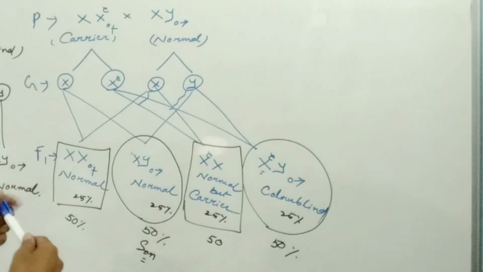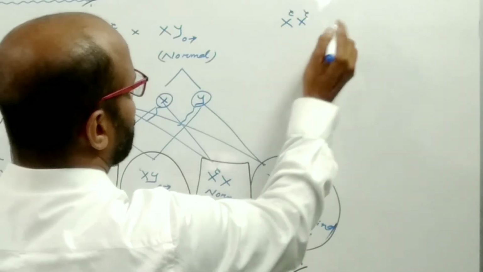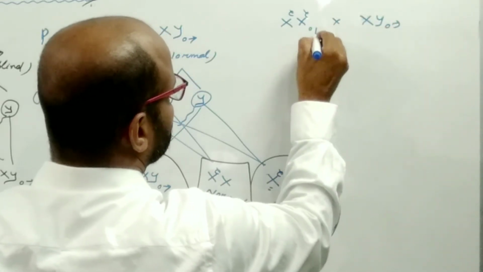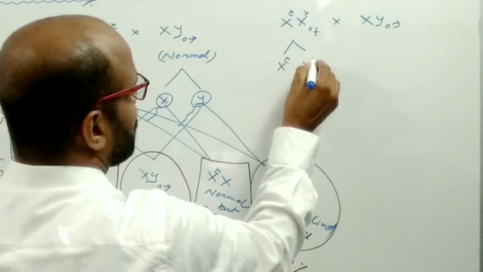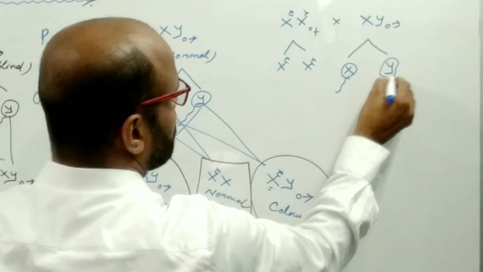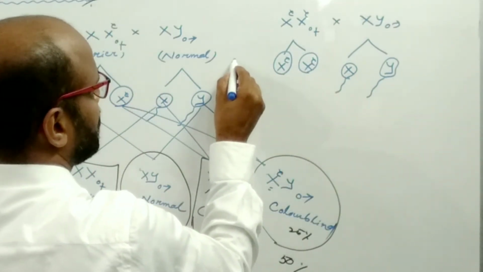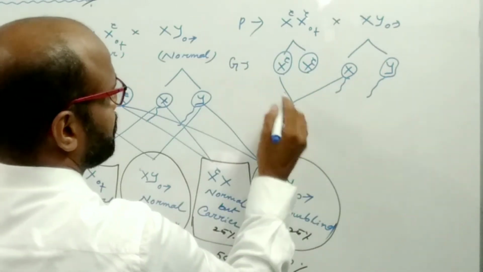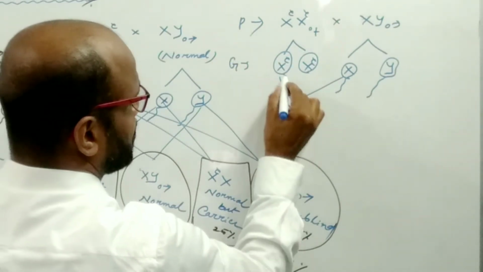What happens if the marriage takes place between a colorblind female and a normal male? Here the female produces eggs and the male produces different types of sperm. This is the gamete. This is the parent. What happened here? This is the defective gene here,